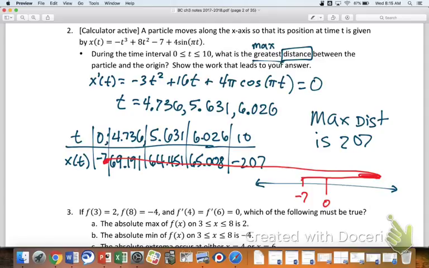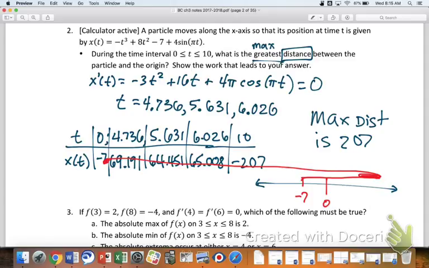So is that the right equation for the derivative? It should be -3x squared plus 16x plus 4 pi cosine of pi x. What mode are you in? Radian. Okay, agreed. So what's your question? The graph doesn't match. What you were graphing there is the derivative. My graph right there is the position. So you graphed velocity, I graphed position. They're two different things. They won't match up. The particle's just going back and forth, back and forth. The velocity is going up and down and all around.